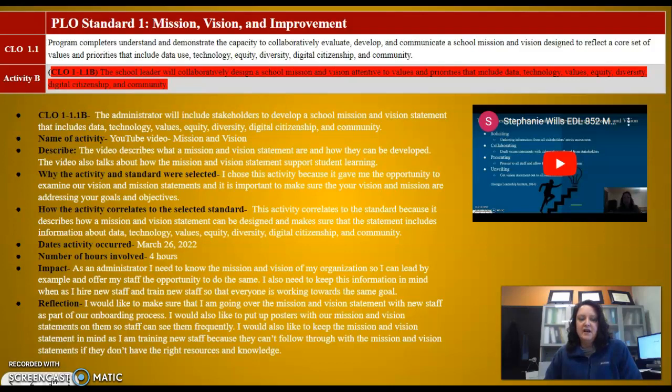As I reflect on this activity as an administrator, I would like to make sure that I'm going over the mission and vision statement with new staff as part of our onboarding process. I would also like to put up posters with our mission and vision statement on them so staff can see them frequently. I would also like to keep the mission and vision statement in mind as I am training new staff because they can't follow through with the mission and vision statement if they don't have the right resources and the knowledge, and that is extremely important.